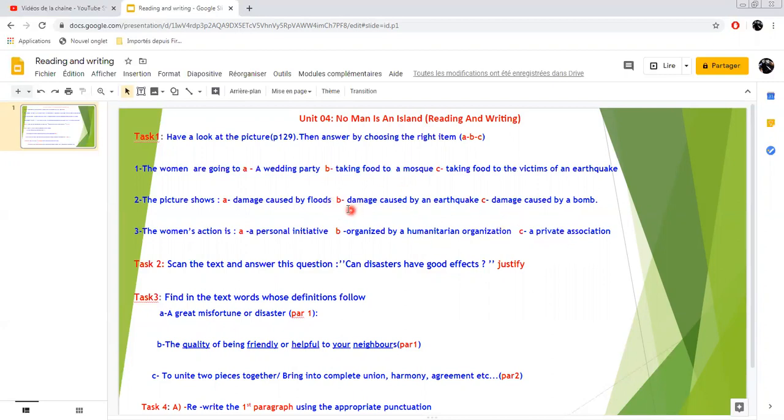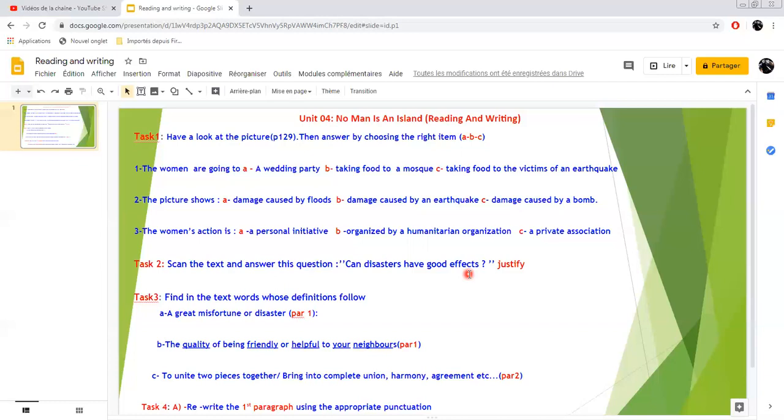And then when you finish doing your pre-reading task, you move to your reading task. Task number 2, you scan the text and answer this question here. So you read the text carefully and then you answer this question: can disasters have good effects?